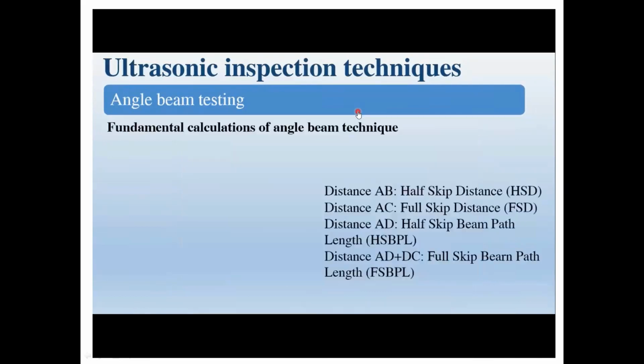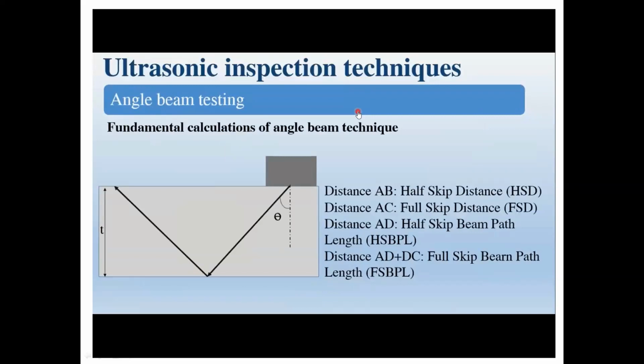We can't find the intensity of such defects by using normal probes. With normal testing, we can't find such kinds of defects. Only with angle beam testing can we find them.